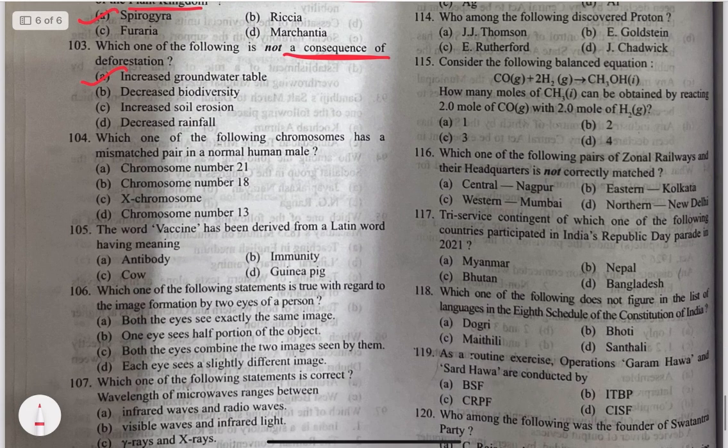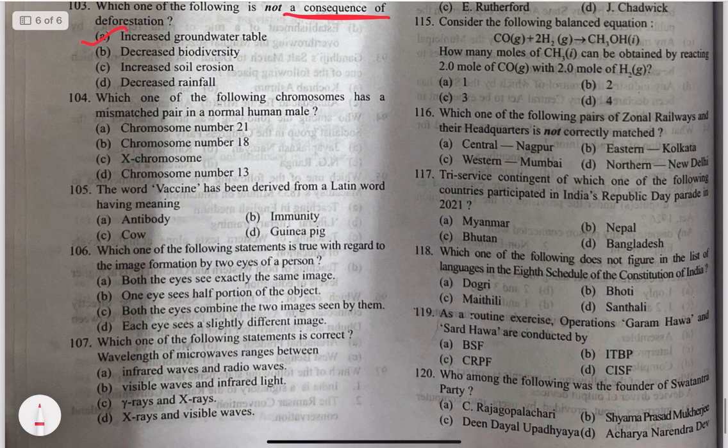Question 1 or 4. Which one of the following chromosomes has a mismatched pair in a normal human male? The answer is C, X chromosome, because a male always has a mismatched pair, since it contains XY. Female would be XX.